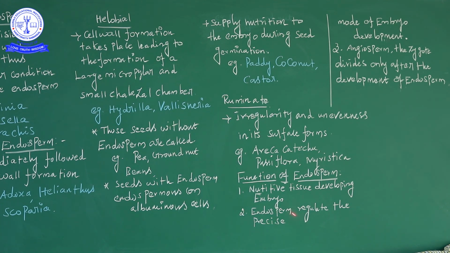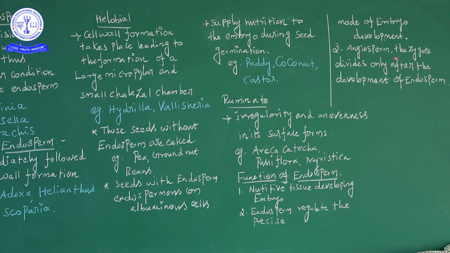Third, in most angiosperms, angio meaning box and sperm meaning seed, the endosperm is in the 3N condition, whereas in gymnosperms it is in the haploid condition.